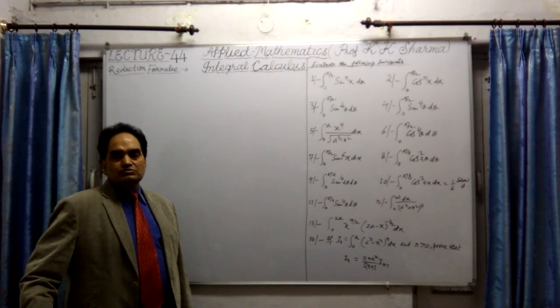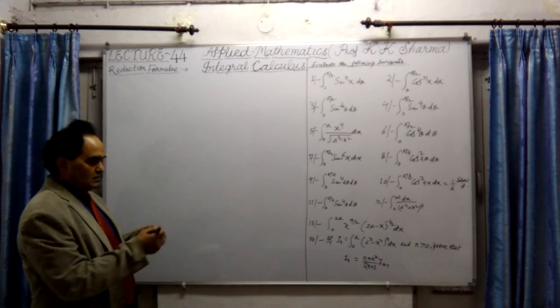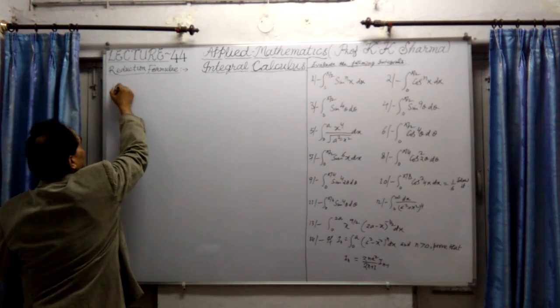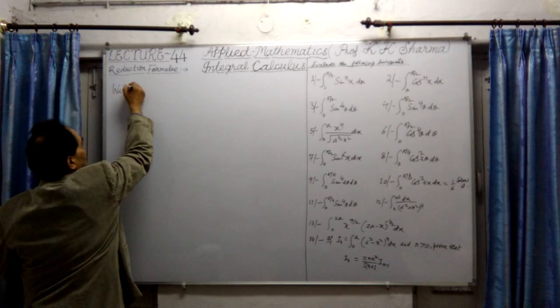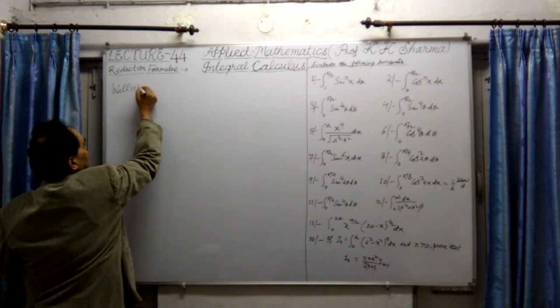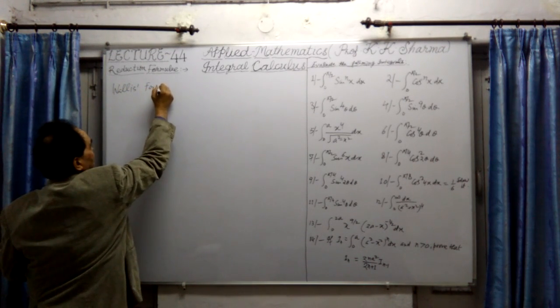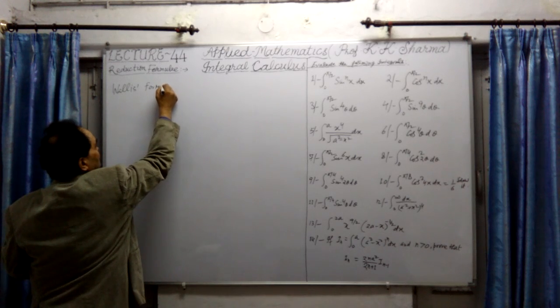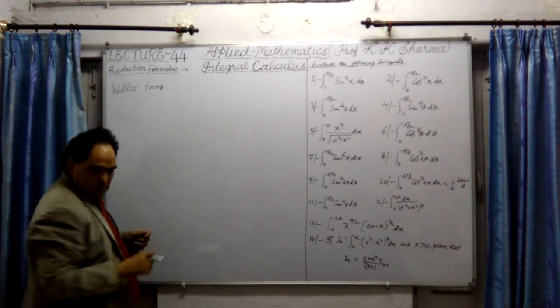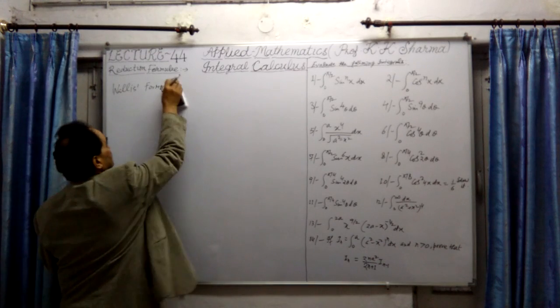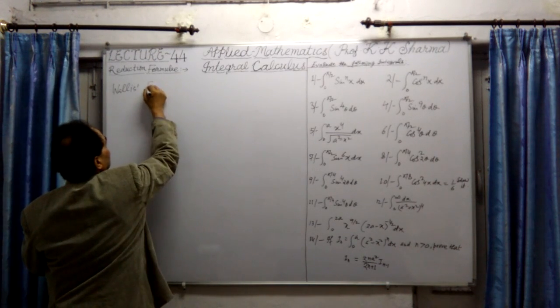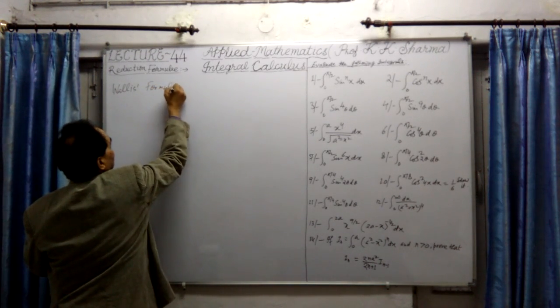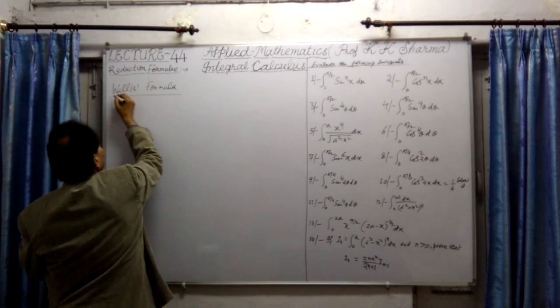Now I will discuss what is Wallis formula. Let me talk about what is Wallis formula. What I'm writing here is Wallis formula. What is Wallis formula?